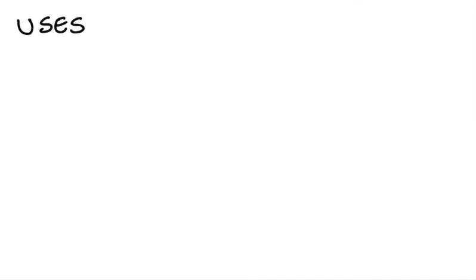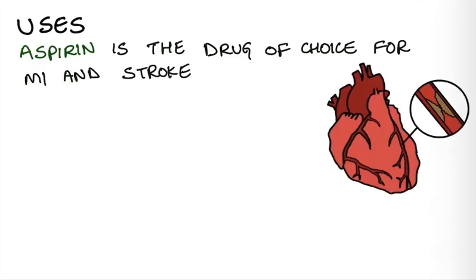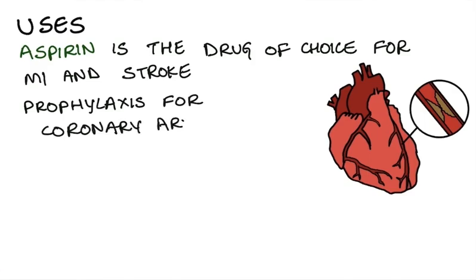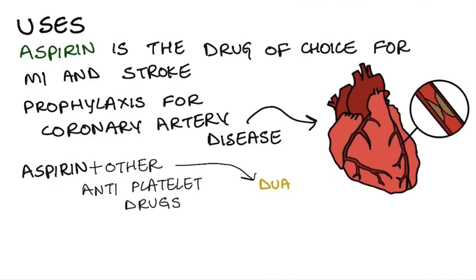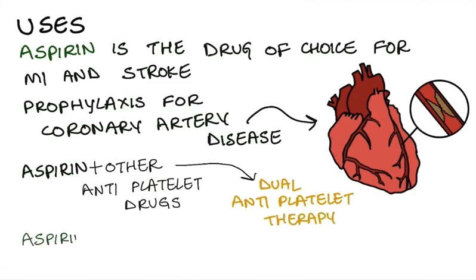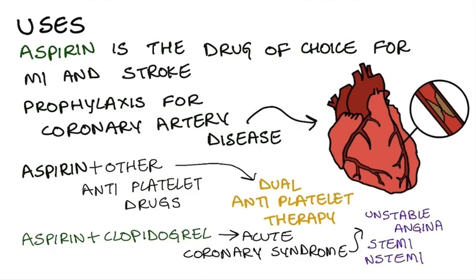Now, coming to the uses of antiplatelet drugs, aspirin is the drug of choice for myocardial infarction and stroke. It is also used as prophylaxis for coronary artery disease. Aspirin, in combination with other antiplatelet drugs, is used as dual antiplatelet therapy. Example: aspirin in combination with clopidogrel is given in acute coronary syndrome, which includes unstable angina, STEMI, and non-STEMI.